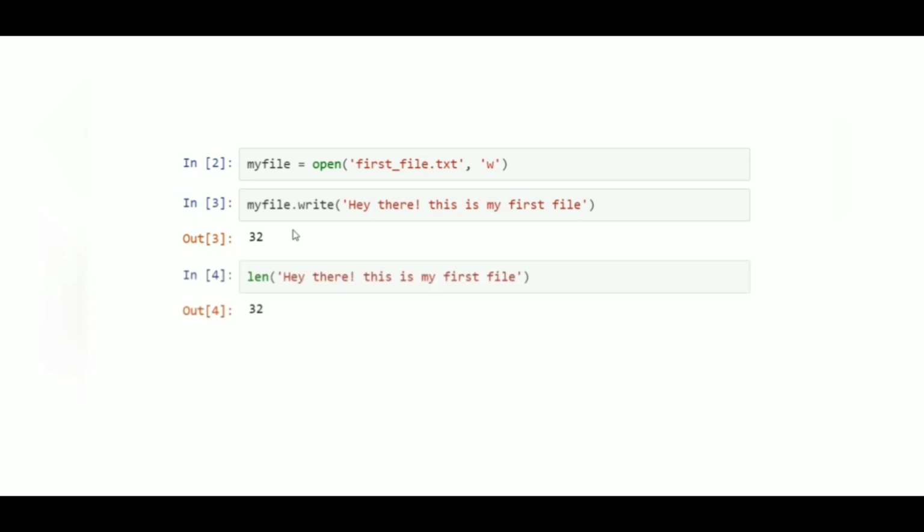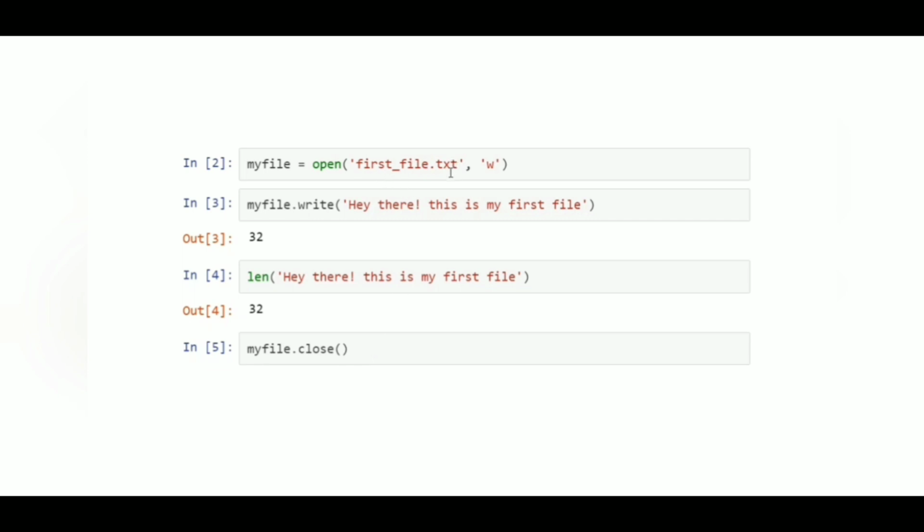But at this stage our file is not saved. If we terminate our program, our data will be lost. So to save our file, we have to close the file. So here we have myfile.close method, and after that our file will be saved. So here we have firstfile.txt. Let's go and check in your directory whether you got the file or not.